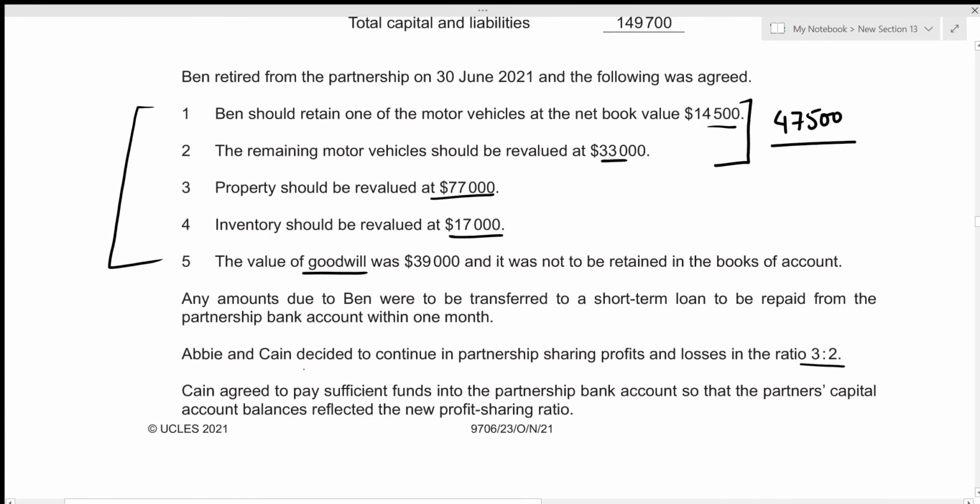Next, we are also given information regarding goodwill. Right here, the value of goodwill was 39,000, and it was not to be retained in the books of accounts. But we need to mention this goodwill in our capital account. And why we need to do so is because we have two different profit sharing ratios: one where Ben was still a part of the partnership, and another when Ben retired from the partnership. So we need to divide this amount of goodwill among the three partners on the basis of the previous profit sharing ratio, and among the two remaining partners, Abby and Kane, on the new profit sharing ratio.